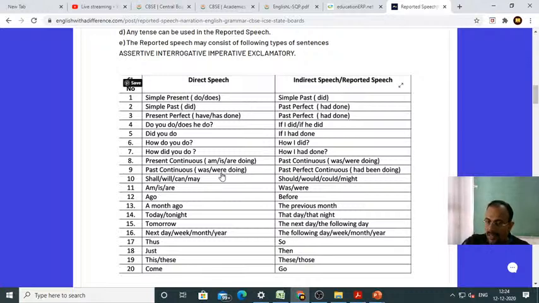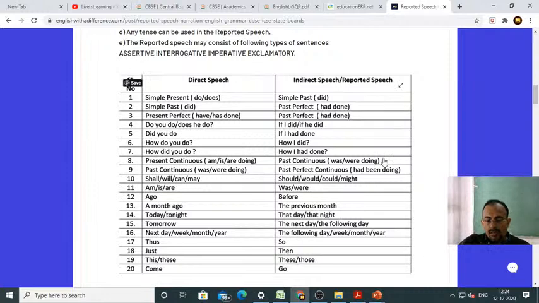Only then can you convert into past continuous. So past continuous becomes past perfect continuous. On the other hand, you need to know the structure of past perfect continuous also, like I had been going, I had been doing, I had been coming. So it is "had been" plus the ing form of the verb. This is what past perfect continuous tense is all about.